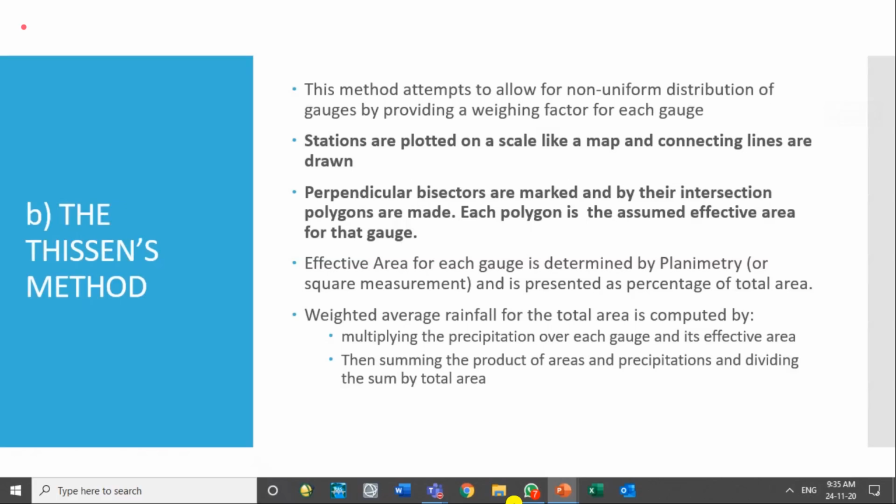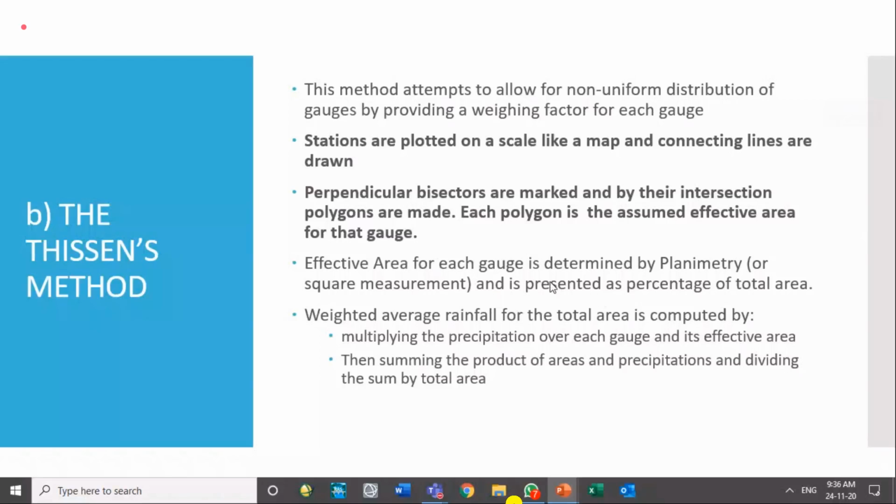Or alternatively, if you have drawn the map in AutoCAD or GIS, that can give you the area of each polygon. Previously, when AutoCAD, computers and GIS were not there, the planimeter was the standard way of measuring polygons, and it was considered more accurate than counting squares.